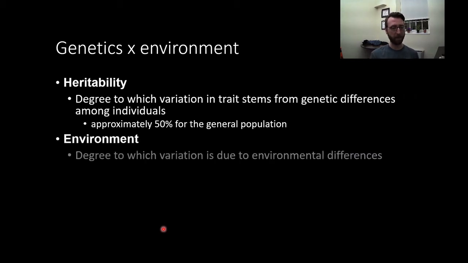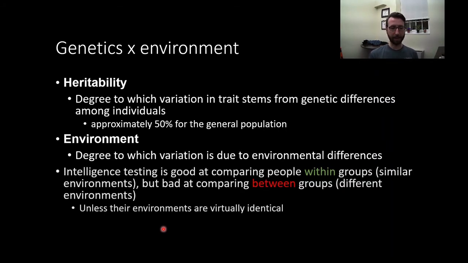The environment, of course, is the degree to which variation is due to environmental differences, right? Things that are different about your environment. What kind of resources do you have? What kind of schools are you able to attend? How stable is your home environment? Things like that. So intelligence testing is good at comparing people within groups, so people who have similar environments, but it's bad at comparing people from different groups, so people who grow up in different environments. Unless, of course, the environments are virtually identical.